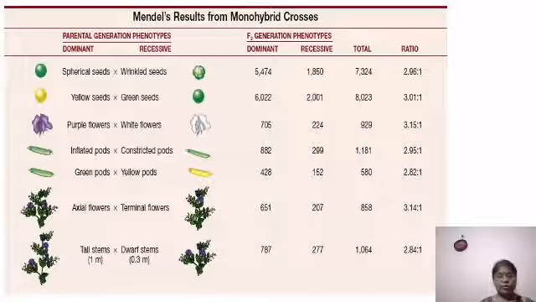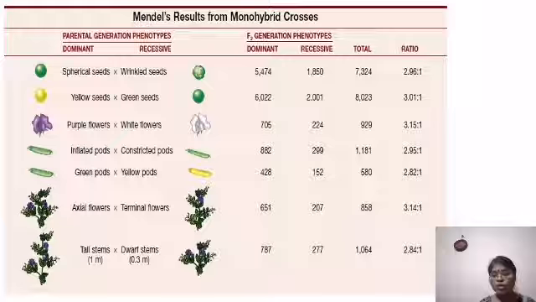Now this figure is showing you that Mendel did this monohybrid cross with all the 7 characters. And with all the 7 characters, on the basis of this result, he said this is dominant, this is recessive. Look at the numbers he counted and the ratio he got.